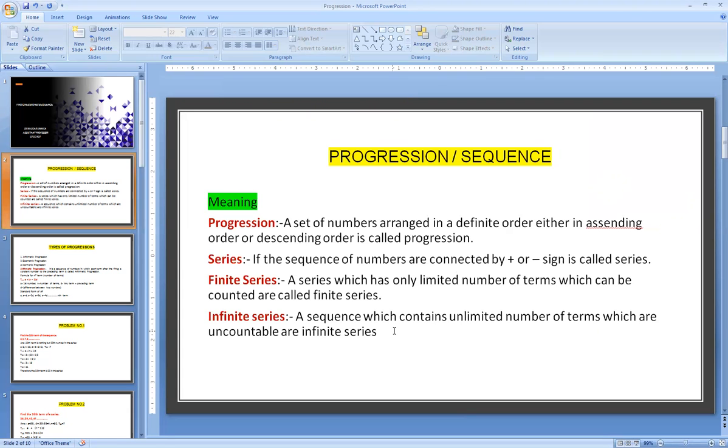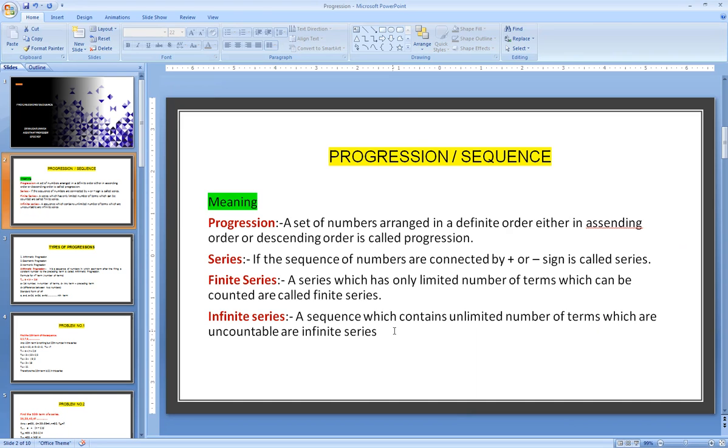Then in case of progression, we are going to come across a series. What do we mean by series? If the arrangement of numbers is connected with a plus sign or minus sign, it is called a series. If you write 2, 4, 6, 8 or 1, 2, 3, 4, 5, 6, like plus 1, plus 2, plus 3, plus 4 or minus 1, minus 2, minus 3, minus 4, connecting the sequence of numbers with plus or minus signs, such an arrangement of numbers is called a series.